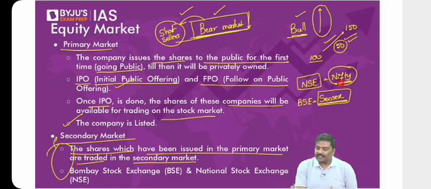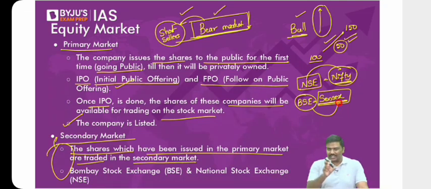So in case of NSE, the index that is used is Nifty, and in BSE, it is called the sensitivity index, that is Sensex. Okay, so these are certain important points regarding the equity market, right? Let's say the bond market, etc. Please be very careful. Okay, so how does a bear market make profit?